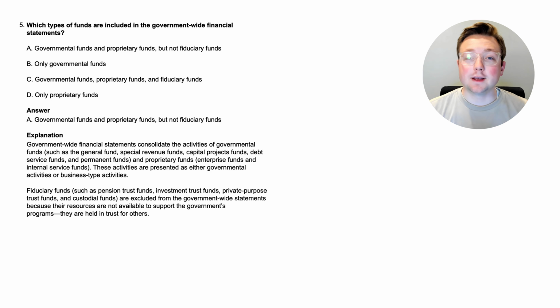Now, before we do anything else, let's do one more part of the SuperFast CPA process called Pillar Topics. The idea behind Pillar Topics is as you're going through the questions to learn the material, you will notice the things that keep popping up in the questions. You've seen 2 or 3 or maybe even 4 questions trying to teach you about the different funds that are in the government-wide financial statements, or about what the statement of net position is, or whatever you see in the questions. Again, these are the things that are the most important because you've seen them multiple times.